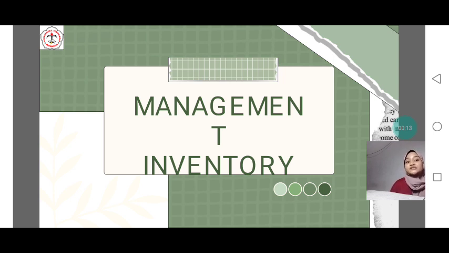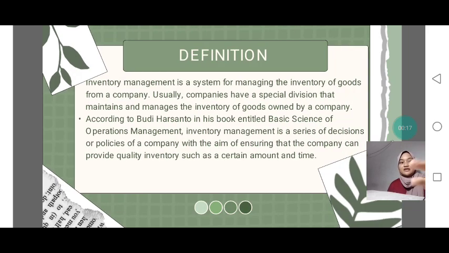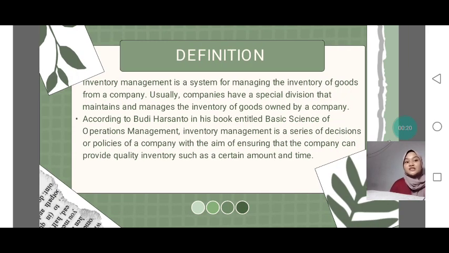I want to explain inventory management. The definition of inventory management is a system for managing the inventory of goods from a company. Usually, companies have a special division that maintains and manages the inventory of goods owned by a company.